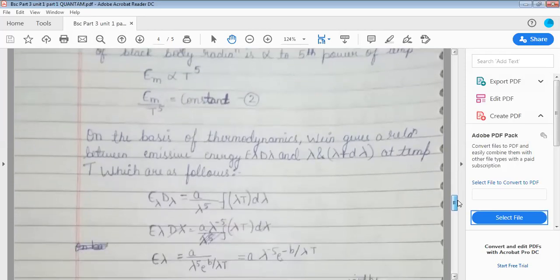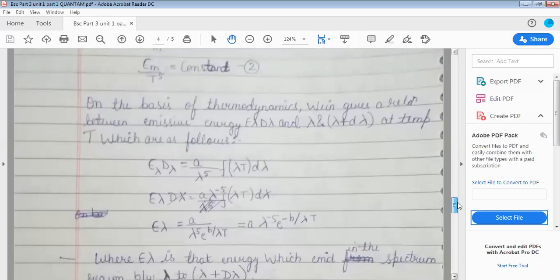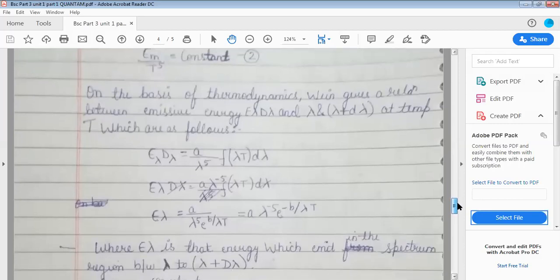On the basis of thermodynamics, Wien gave a relation for the radiation between emission energy E lambda d lambda, between lambda and lambda plus d lambda at the temperature T, which is as given below.